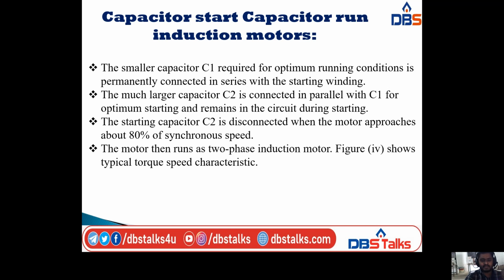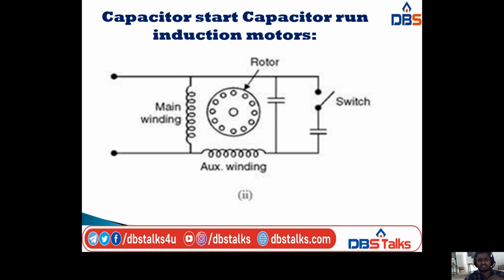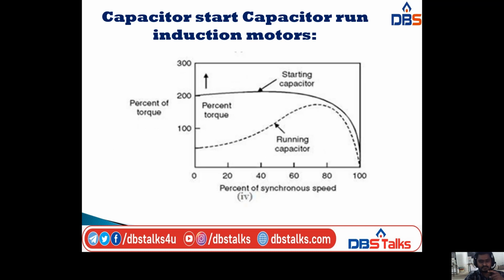The much larger capacitor C2 is connected in parallel with C1 for optimum starting and remains in the circuit during starting. Yes, that is C1 and C2.